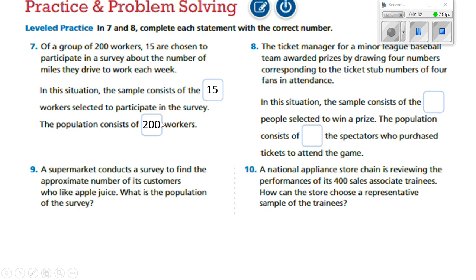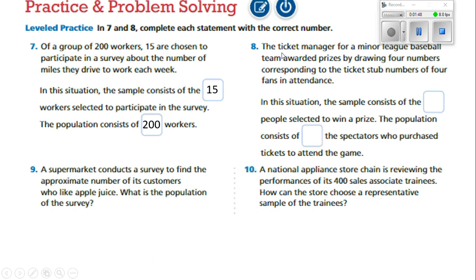If they wanted a more accurate sample, they would have increased the size of the sample, and that would have given them a better indication out of the 200. The closer to the 200 workers that we ask, the more accurate our survey is going to be.